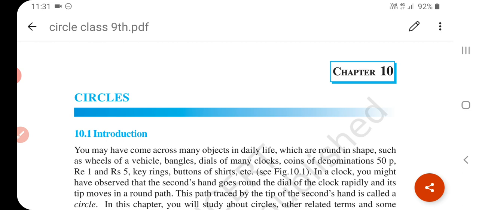Students, in our day-to-day life, we come across many objects which are round in shape, such as dials of many clocks, wheels of vehicles, bangles, key rings, coins, or denominations of rupees 1, rupees 2, rupees 5, rupees 10, etc. In a clock, we observe that the second hand goes round the dial of the clock rapidly.